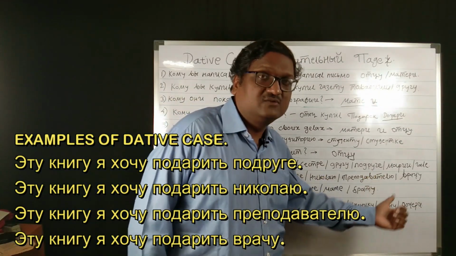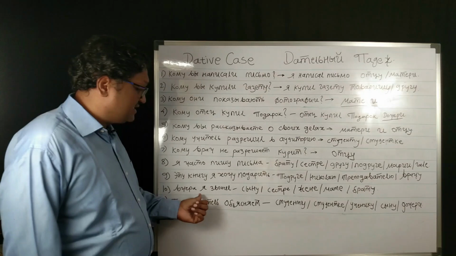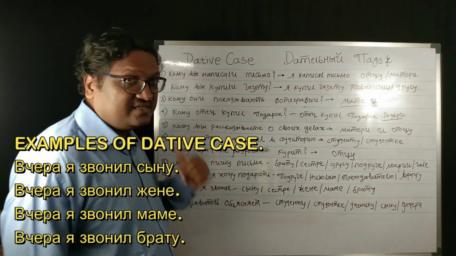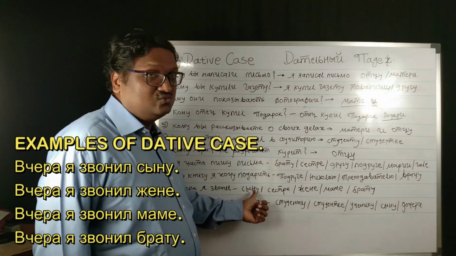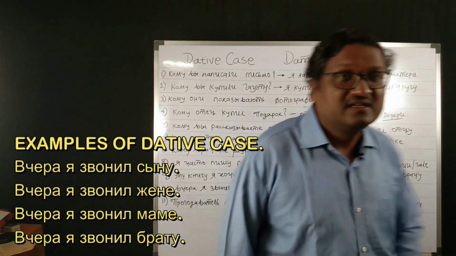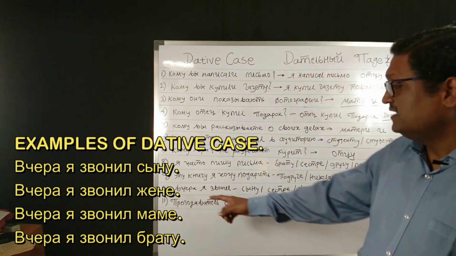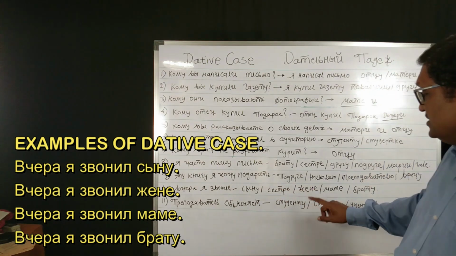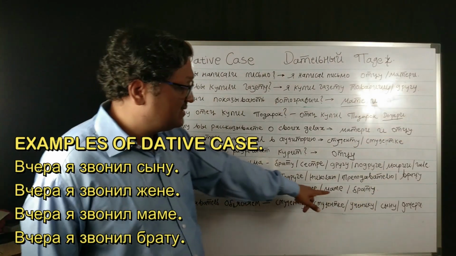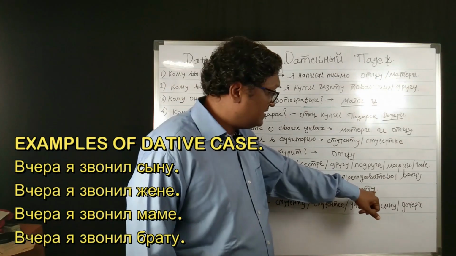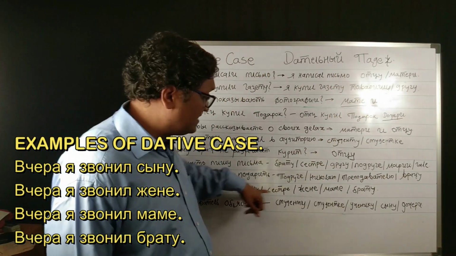Then, vchera ya zvonil. Komu vy zvonili vchera? Vchera ya zvonil synu. Yesterday I called my son. Syn, sestra, zhena, mama, brat. How are they declining here? See? Vchera ya zvonil synu. Vchera ya zvonil zhene. Vchera ya zvonil mame. Vchera ya zvonil bratu. This way, in the dative case, the indirect objects are declining.